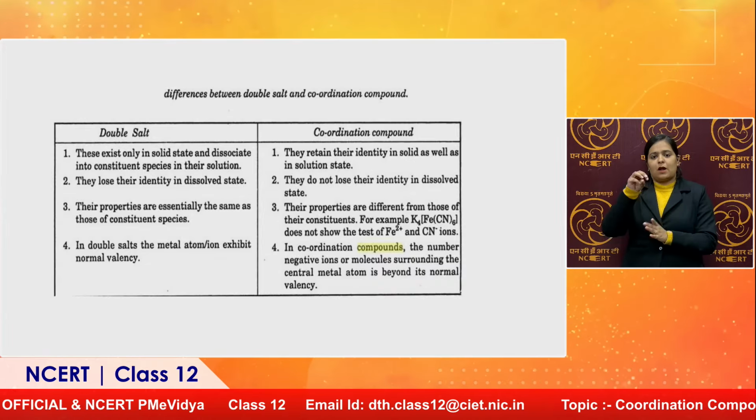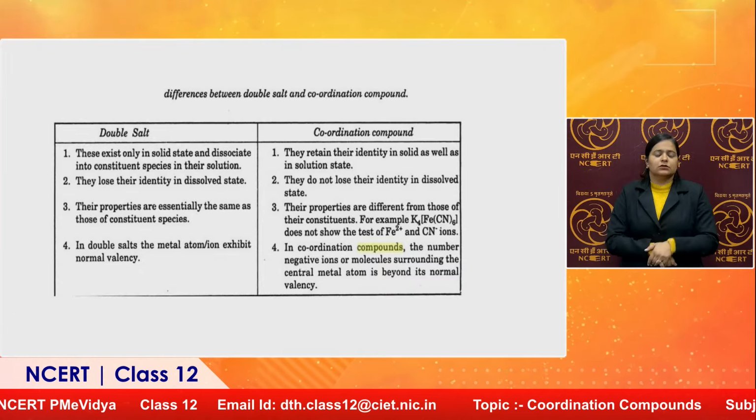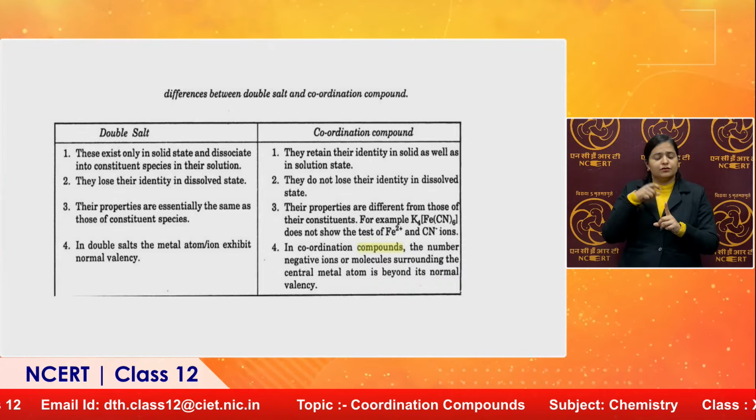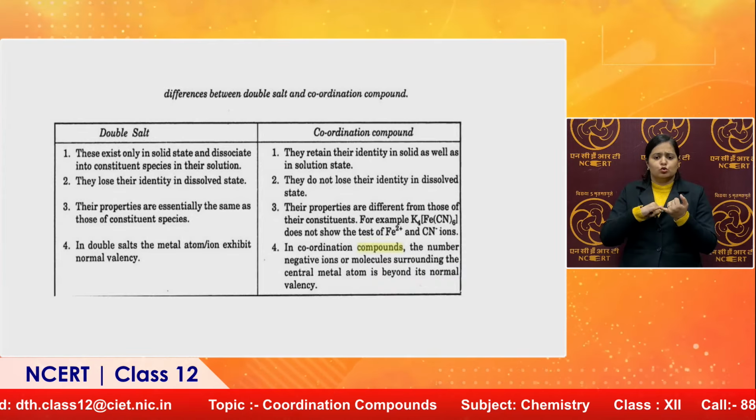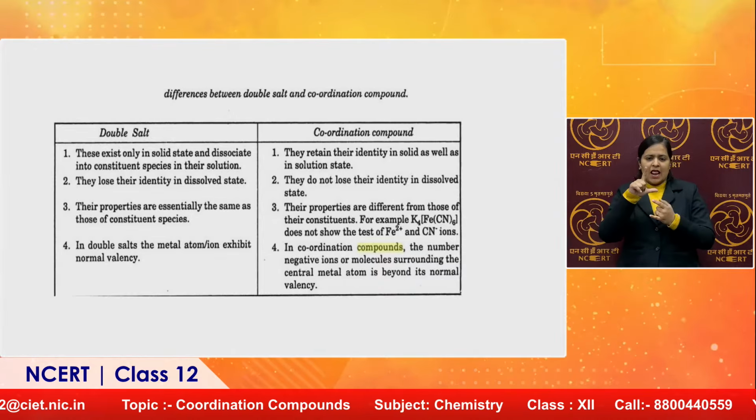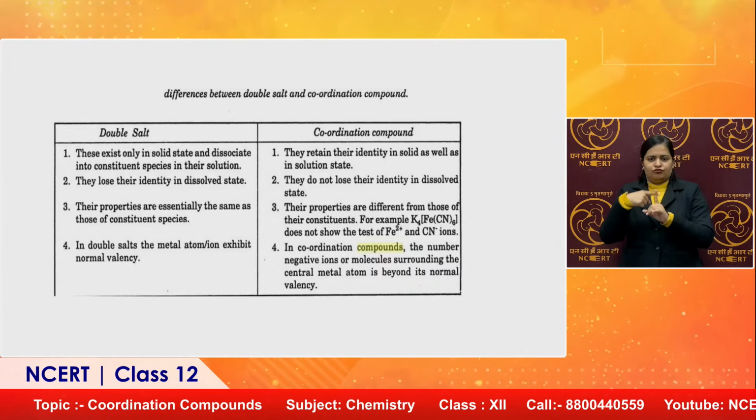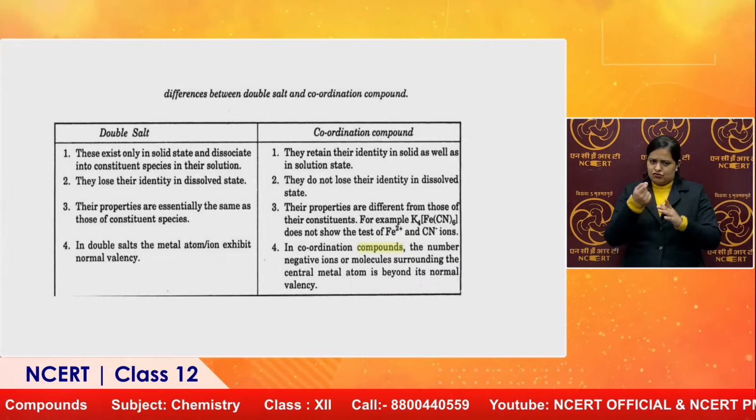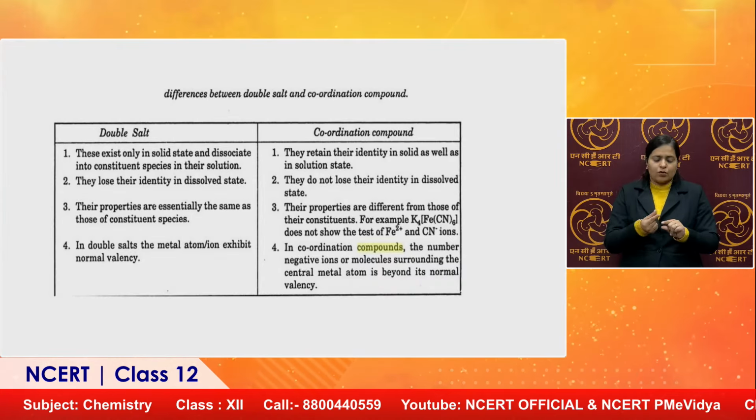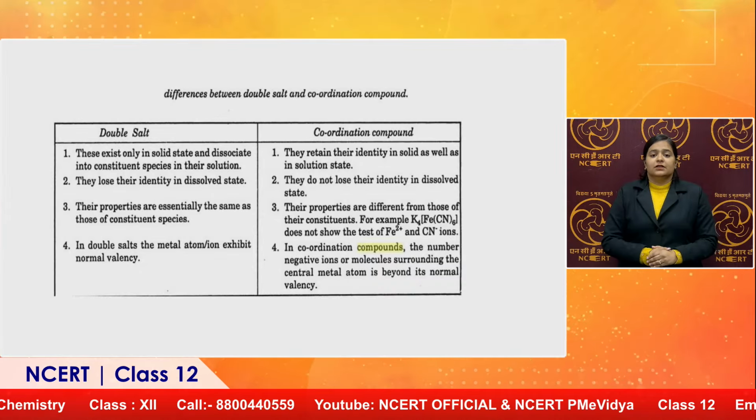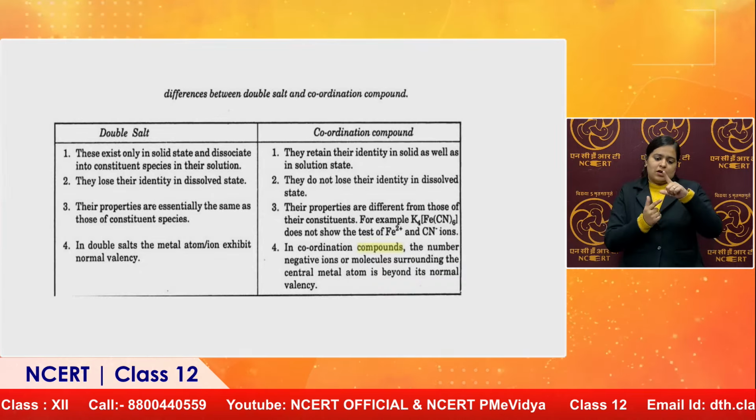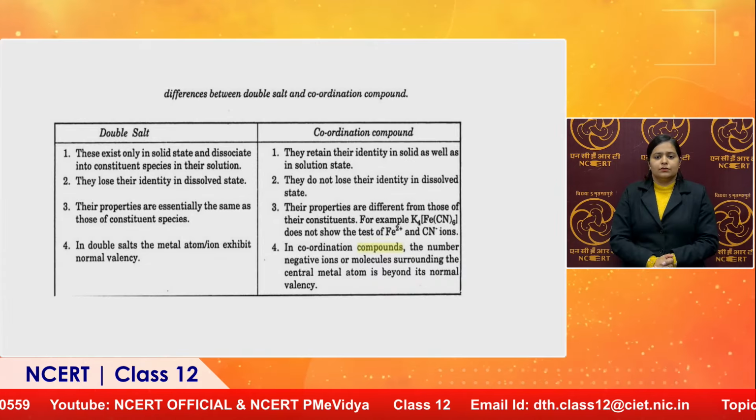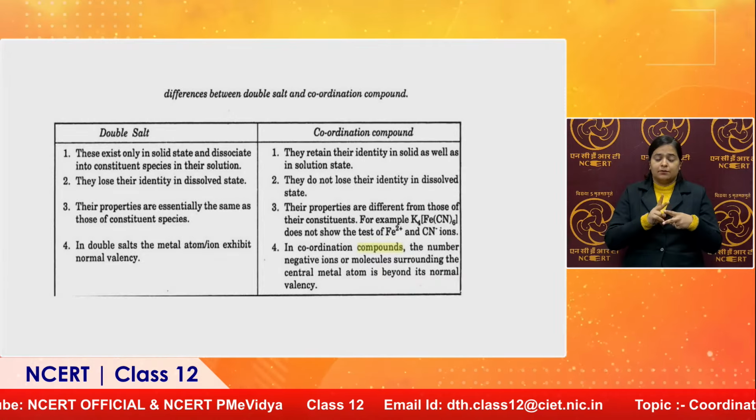To make it clearer, double salts exist only in the solid state and dissociate into constituent species in solution, like KCl dissolved gives K positive and Cl negative. But coordination compounds retain their identity in the solid as well as in the solution state. When a coordination compound is dissolved, it dissociates to give counter ions with one charge, and the remaining coordination sphere carries a different charge.